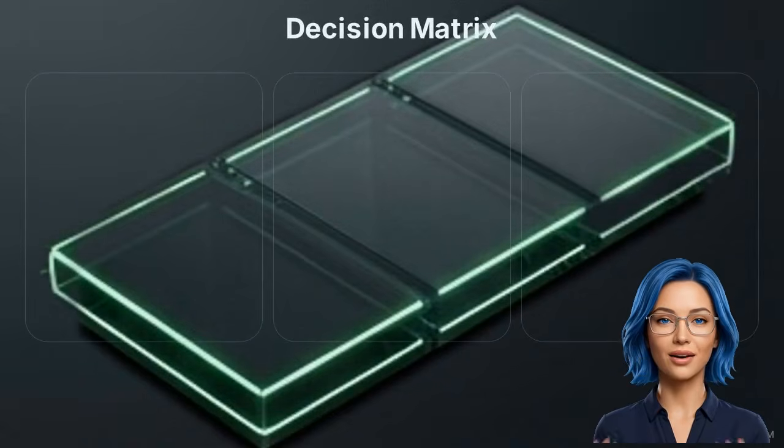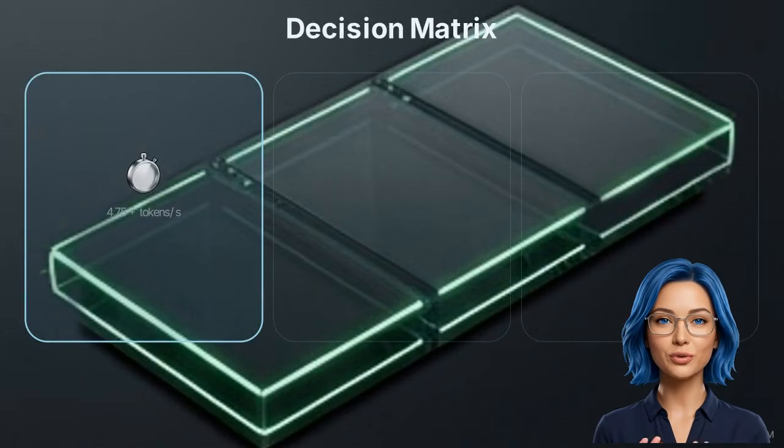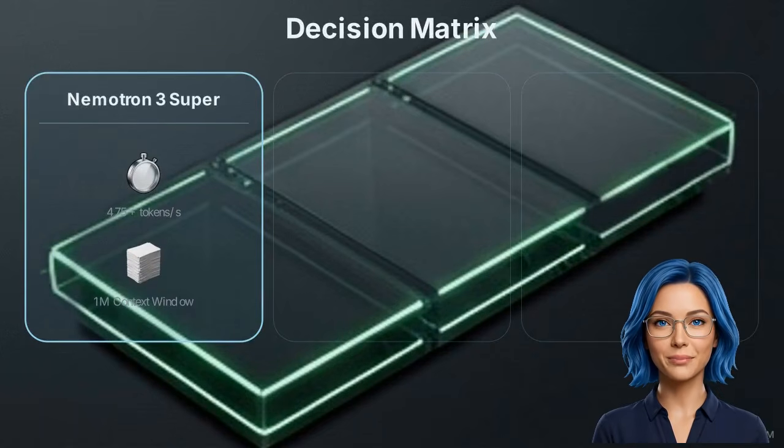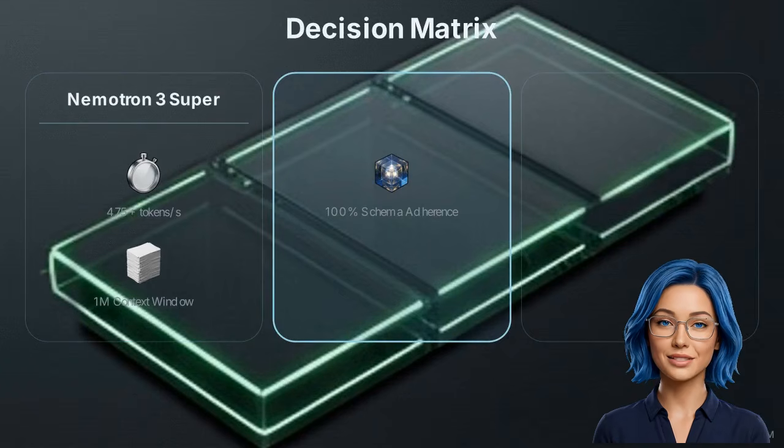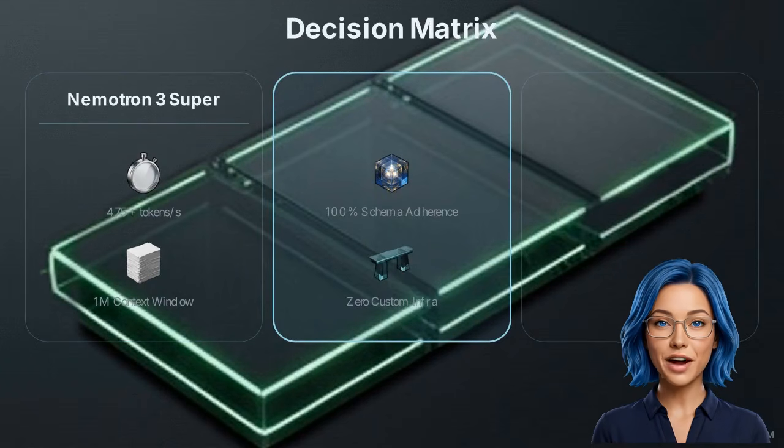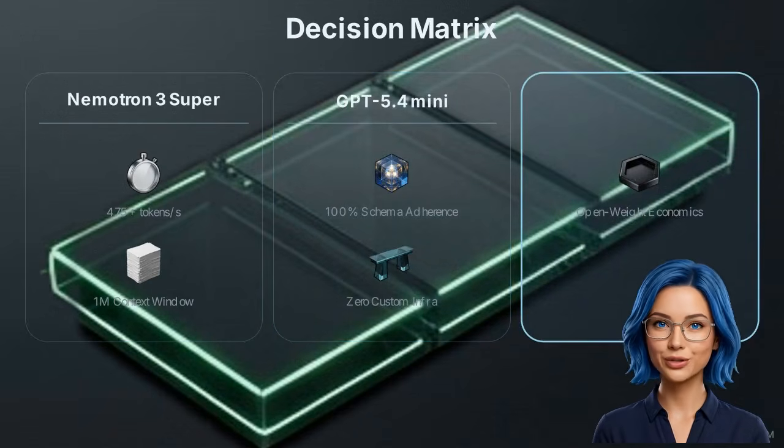The final verdict? For raw throughput and long context headroom, deploy Nemotron-3 Super. For absolute format compliance and error recovery without maintaining custom Docker images, choose GPT-5.4 Mini. For open weight, deploy anywhere economics, where you handle your own parsing, target Mistral Small 4.